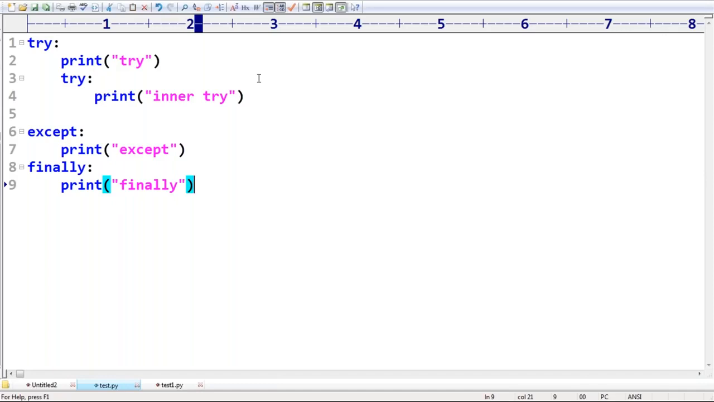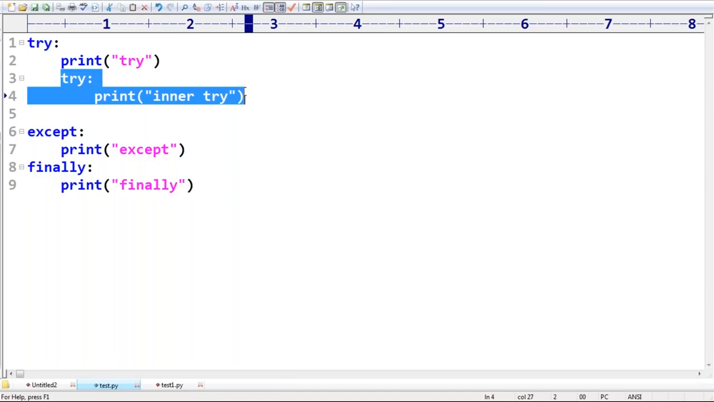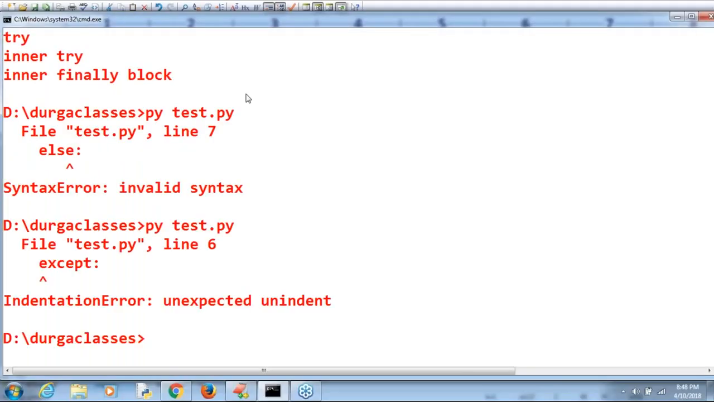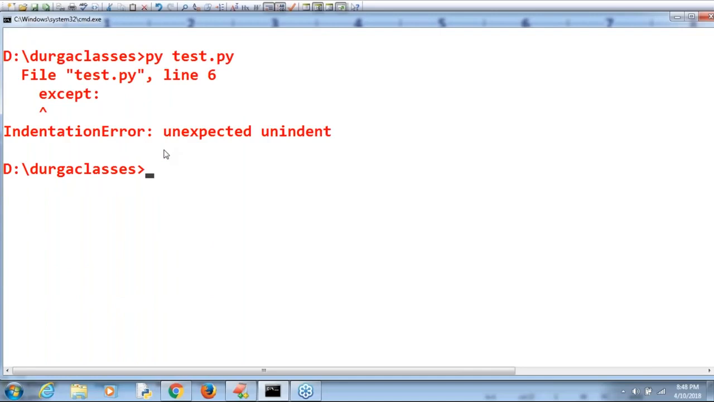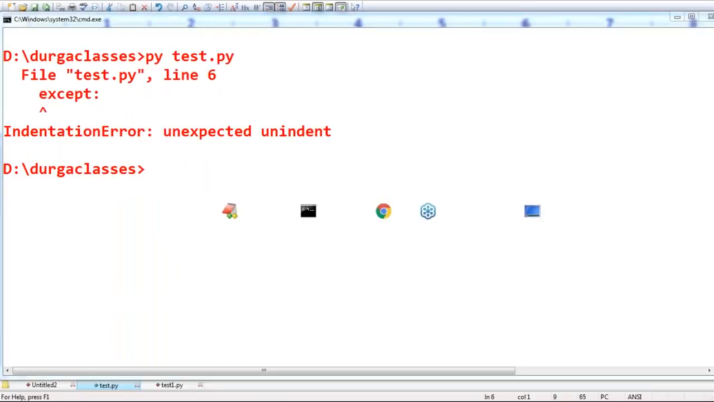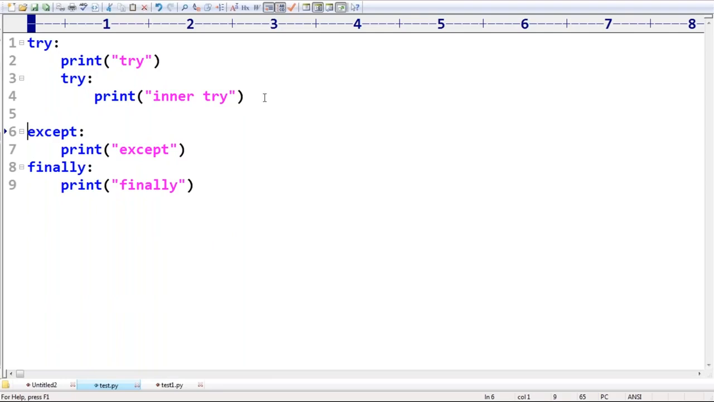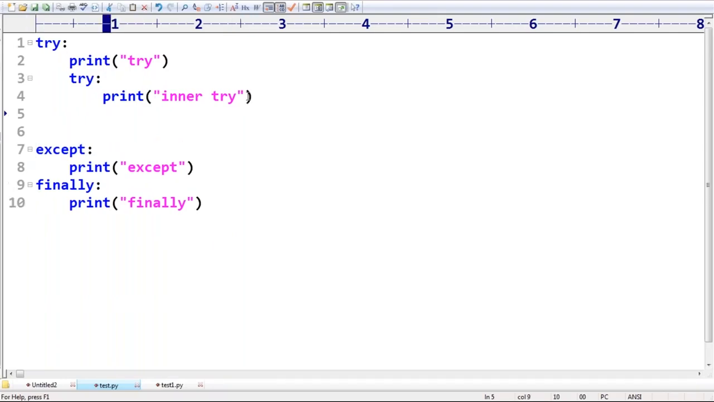Remember that. So it is 100% invalid. The problem is, for this try, except is available, finally is available. For the inner try, where is the except or where is the finally? You are taking one try without except or finally. That's why it is a syntactical mistake. Are you in a position to understand? It is telling an indentation problem at line number 6. Okay, no problem at all.